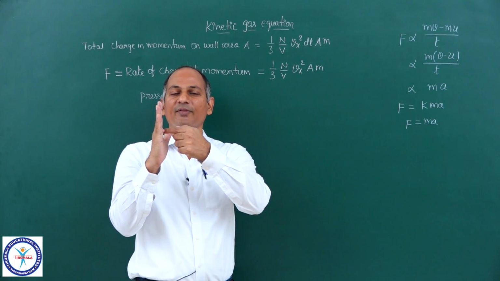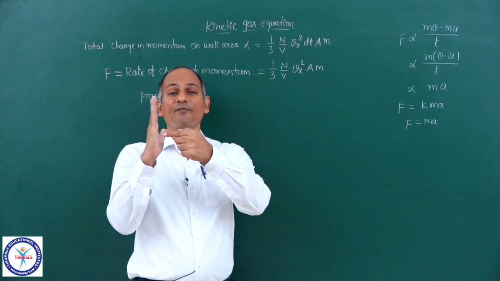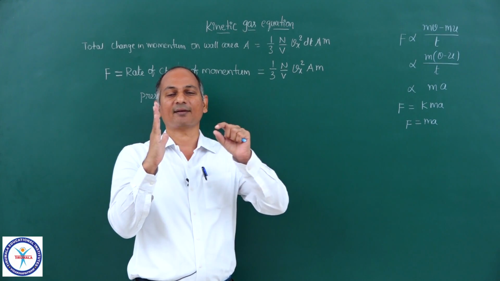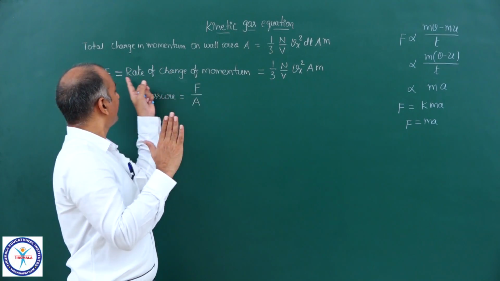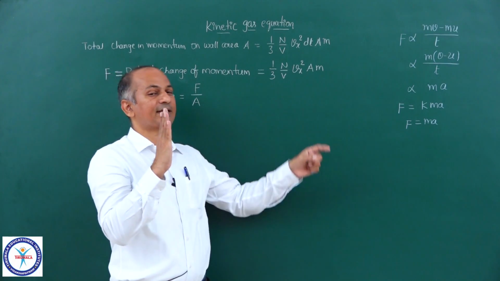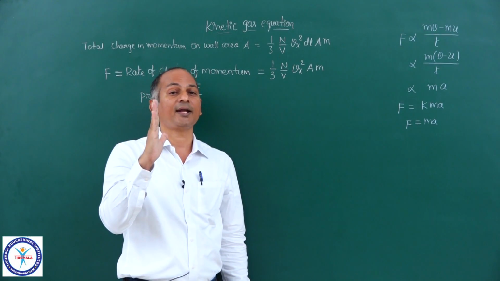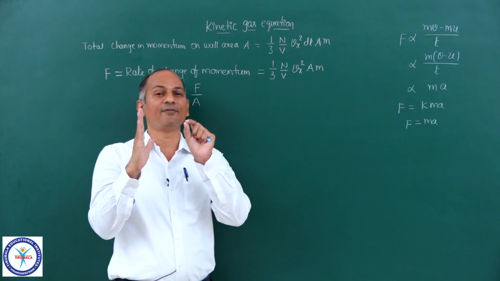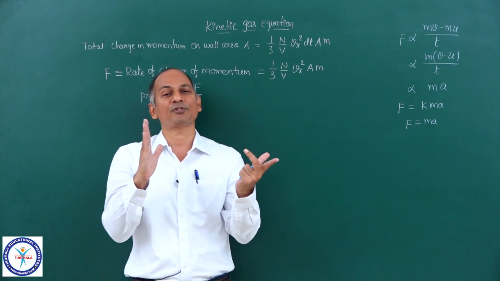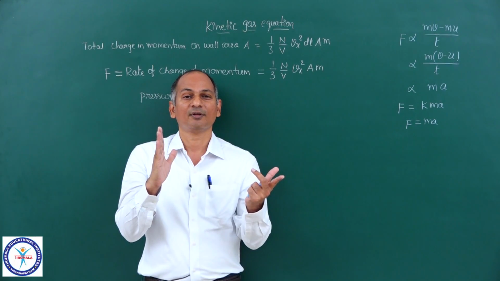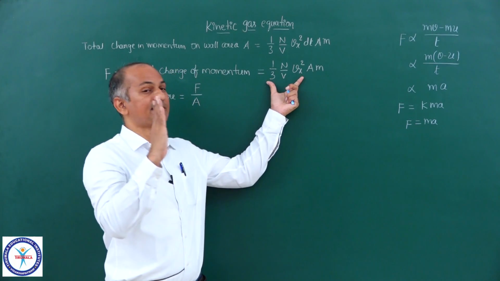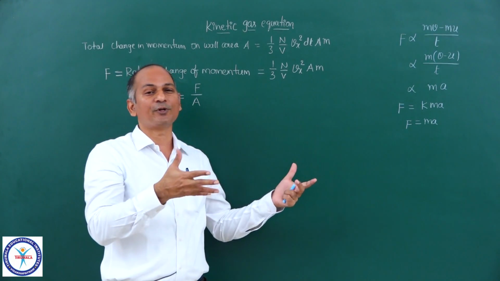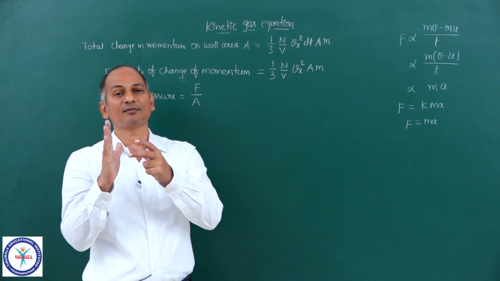It collides with the wall of the container. The wall of the container is very rigid, it is not going to move, and as a result this molecule bounces back. So that means this is the force that is exerted by the wall of the container. But Newton's third law says that for each and every force there is an opposite force which is equal in magnitude. So if this is the force that is exerted by the wall of the container, the same force will also be exerted by the molecules.